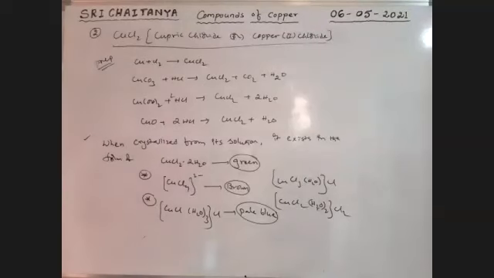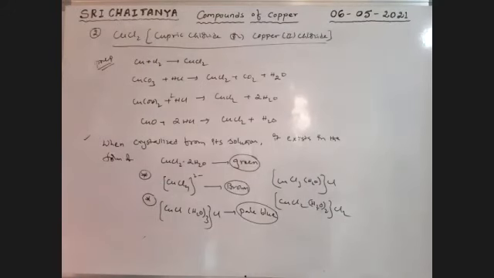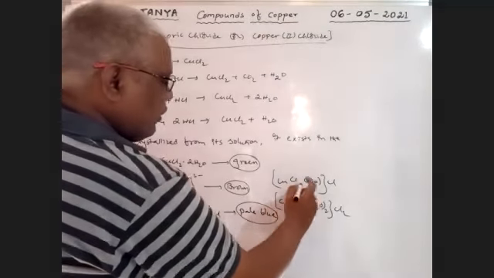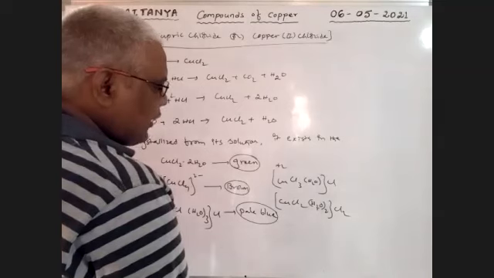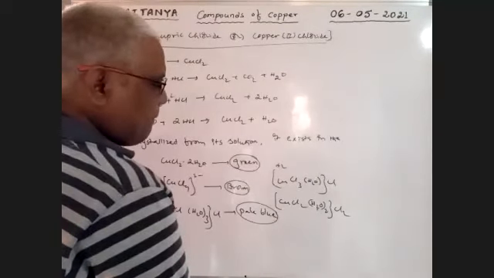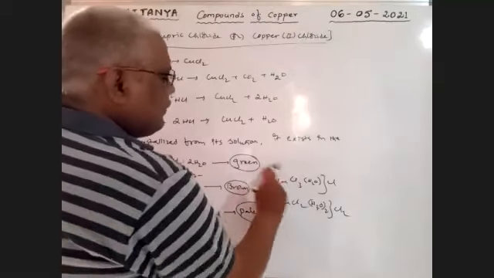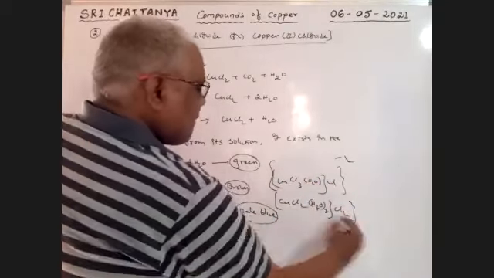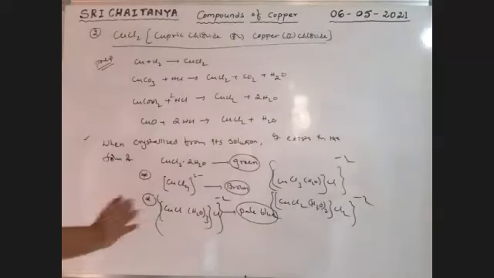CuCl3(H2O), ionic pair, the charges outside are not equal. CuCl3(H2O) Cl. Just a minute. It is +2, and the total comes to -2.